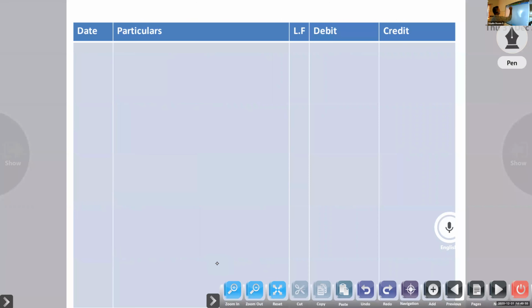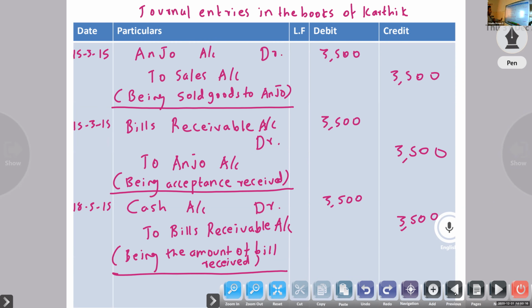Now already we wrote journal entries in the books of drawer Karthik. Now journal entries in the books of Anjo.